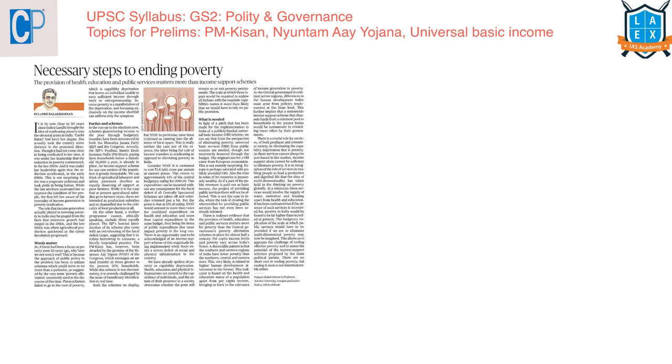The next article is Necessary Steps to Ending Poverty. This article comes under GS paper 2 under the topic of Polity and Governance. This entire article is about how it has been 50 years since Indira Gandhi brought the idea of eradicating poverty into the electoral arena in India. She used a slogan known as Garibi Hatao. From the prelims point of view, there were 3 poverty alleviation programs mentioned here. One is PM-KISAN, another is Nyuntam Aay Yojana, and the other is Universal Basic Income.